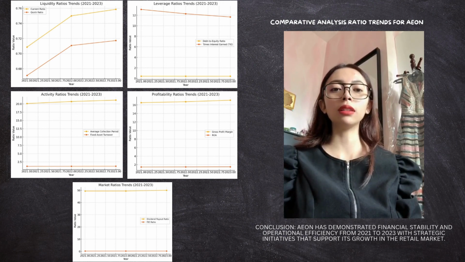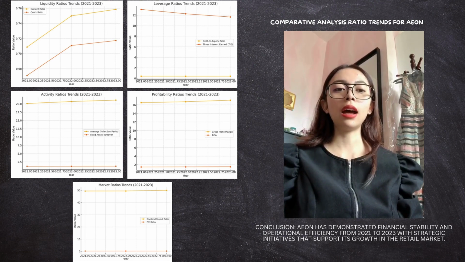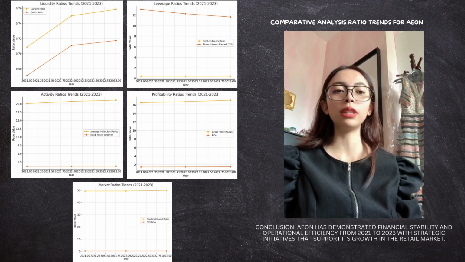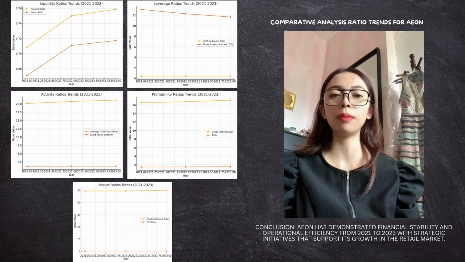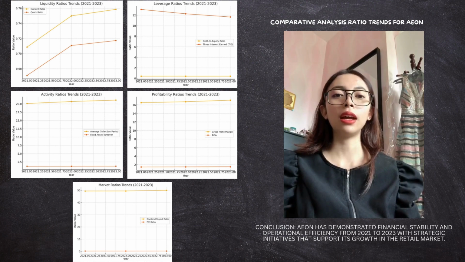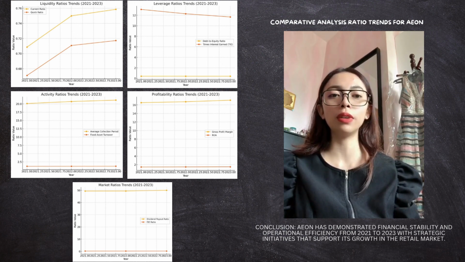And for the times interest earned, TIE, it declined from 13.1 to 11.7, which is slightly reduced coverage of interest payment over time. And for the activity ratio, the average collection period, we can see it increased from 20.1 days to 21.1 days. And for the fixed asset turnover, it slightly improved from 1.14 to 1.17.